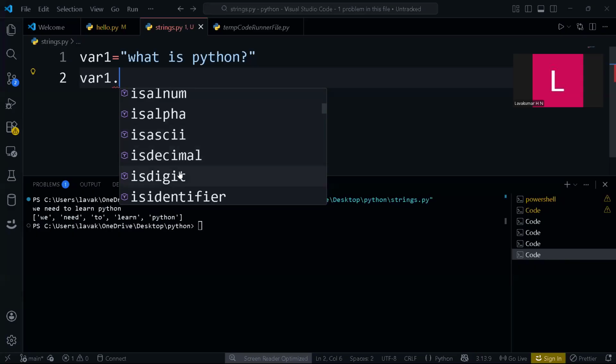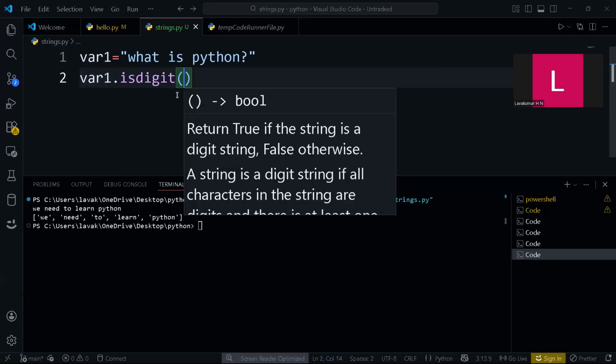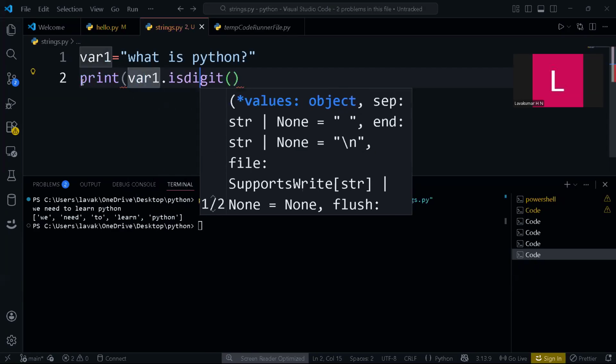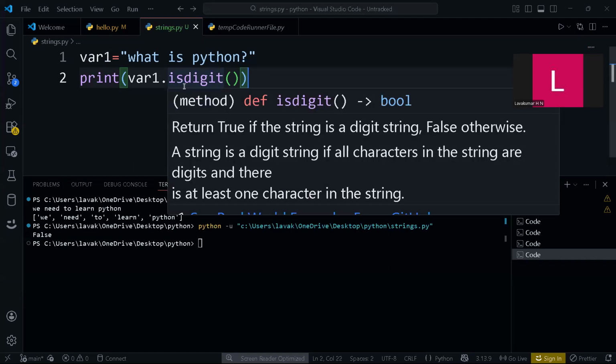The isdigit method checks whether a string has digits. Let's use isdigit. Basically this is a string, so I will print it: print(s1.isdigit()). Whenever you use this, you'll get false, because this is Python, a collection of characters, not a collection of digits. The output will be true or false.